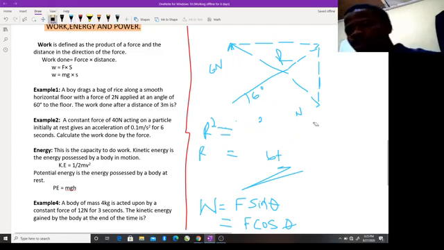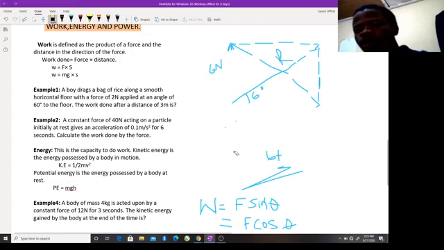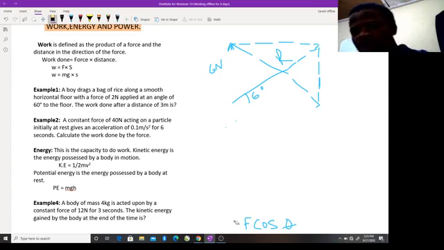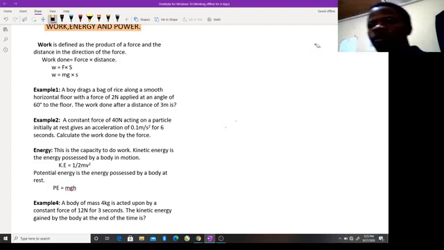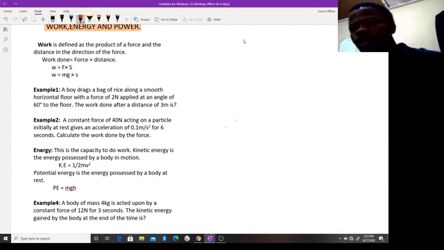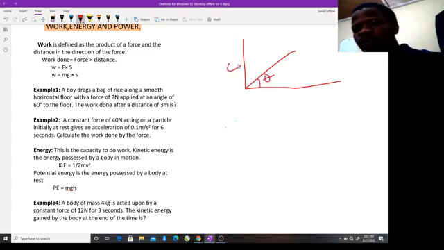There are more situations. Let me use this as my example one. Actually, I will not use the example one I have here. I will use another example one. If you are told you have a body, such that the body is inclined to a particular angle, not given, we give you theta here, and the body is having 6 newtons here.